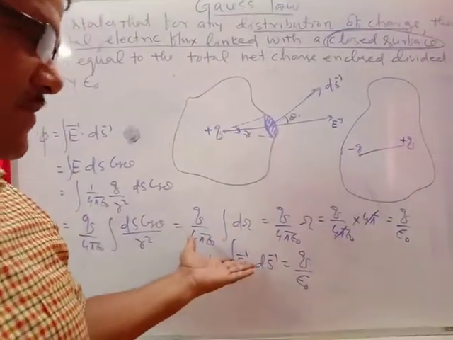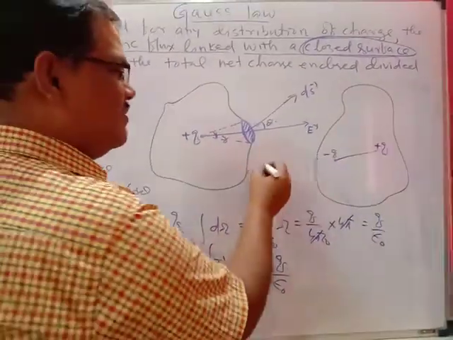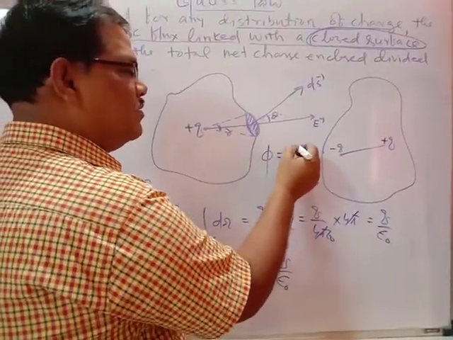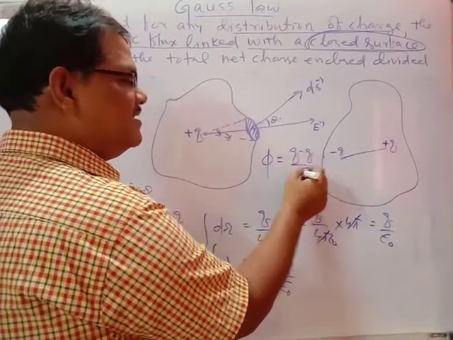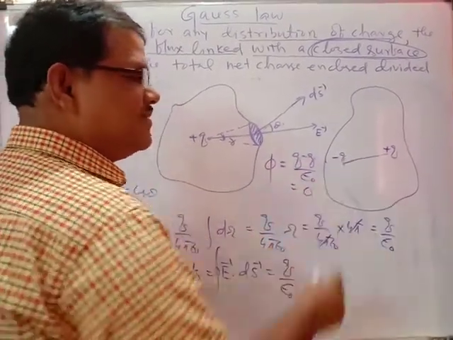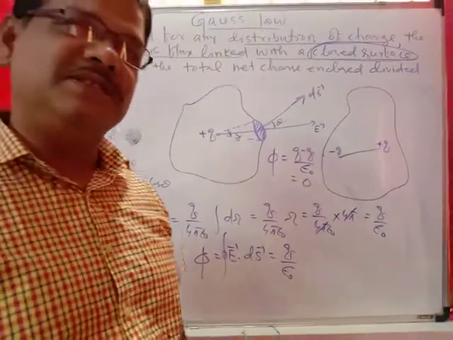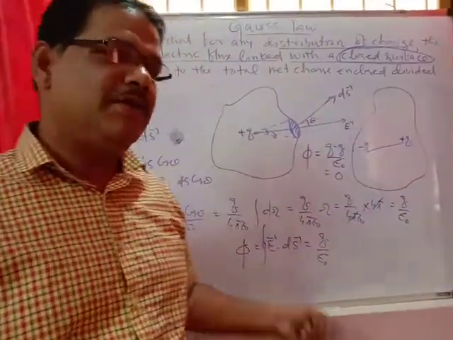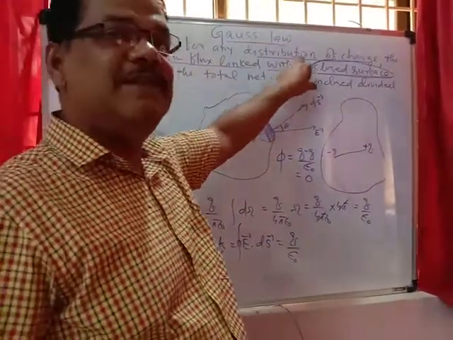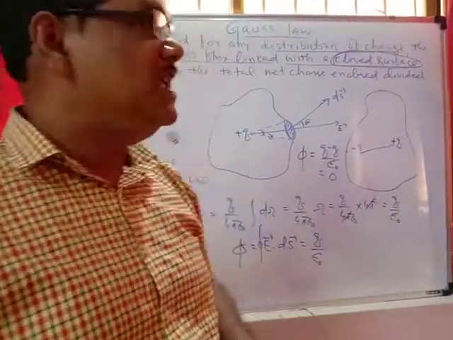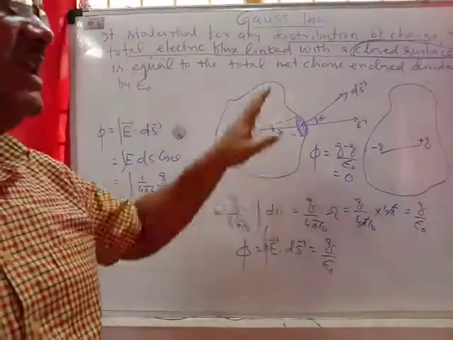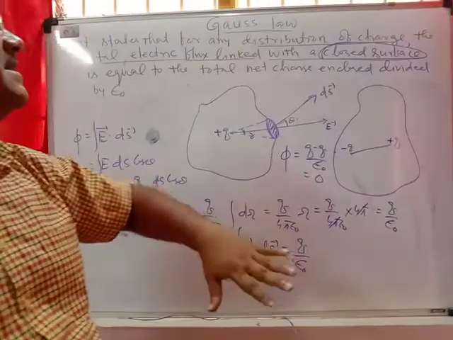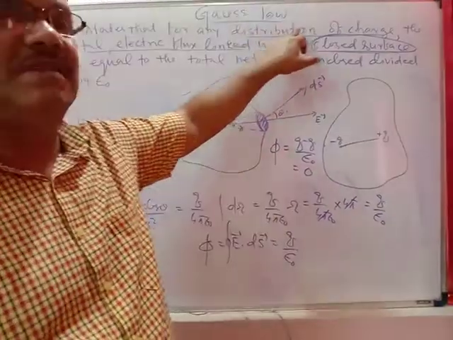As per the formula also, the total flux equals the total charge, q minus q, upon epsilon naught, which is equal to 0. So the net flux linked to the closed surface is 0. Accordingly, Gauss's law is applicable for any type of closed surface and for any distribution of charges.